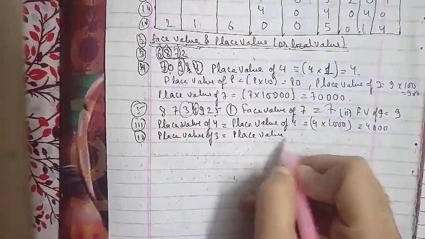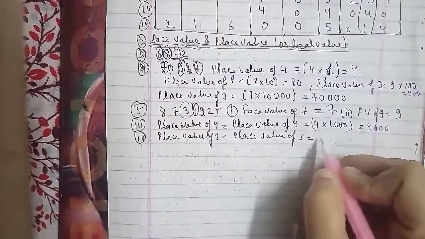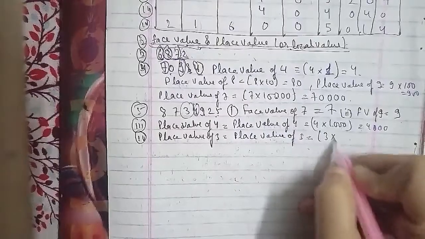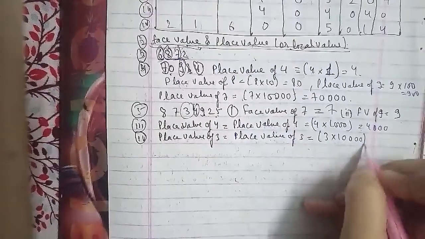Now we'll go ahead with another question, and that is the fifth question, and the question we have is the place value of 8.